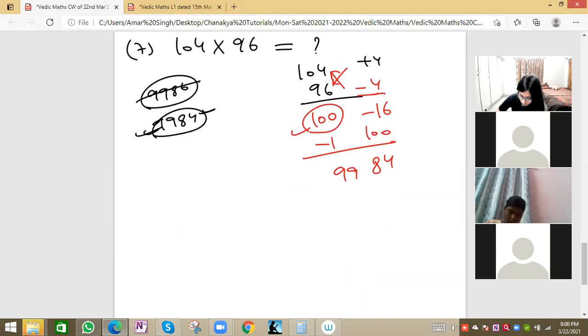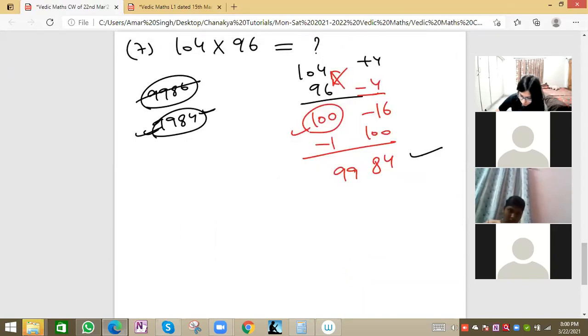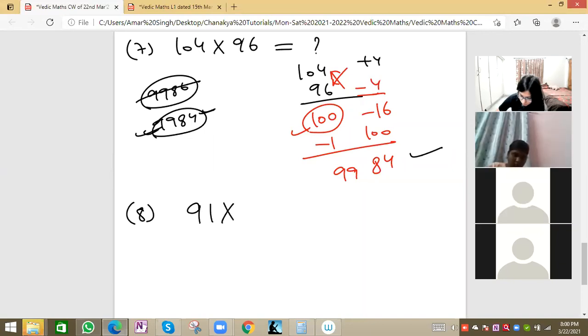So others can note, and those who have solved correctly, they can put a tick mark beside your answer. Next we'll see one more question. Quickly we'll see the remaining 5 questions. We'll complete our quota of 12 questions for this trick. This one is a big one, so all of you can try.